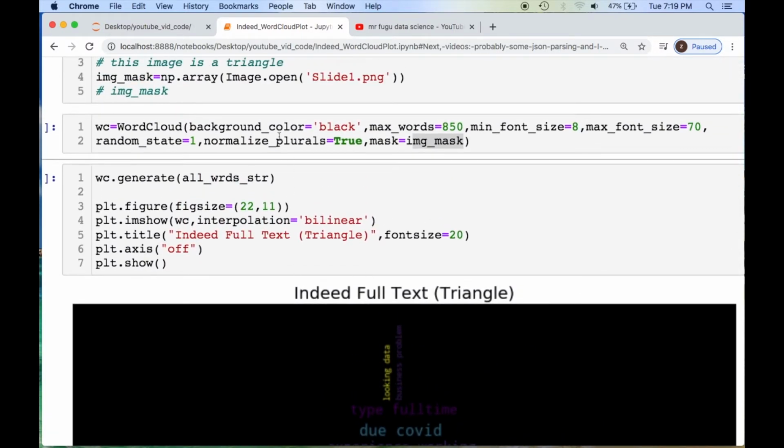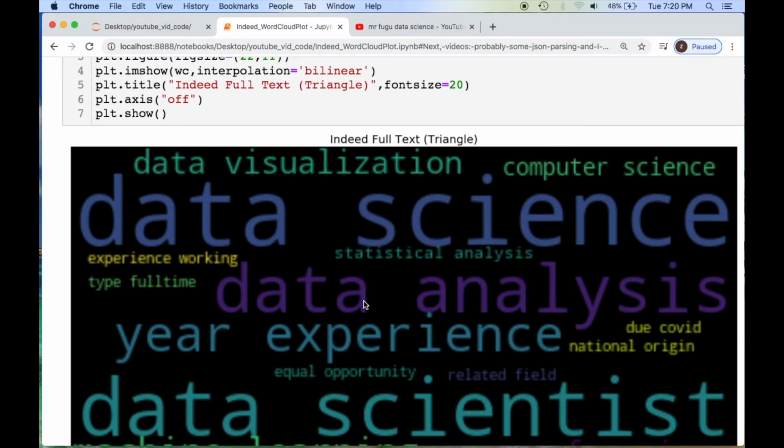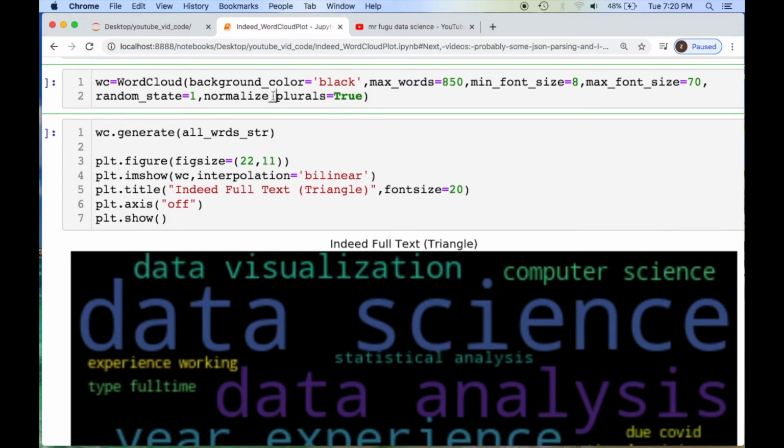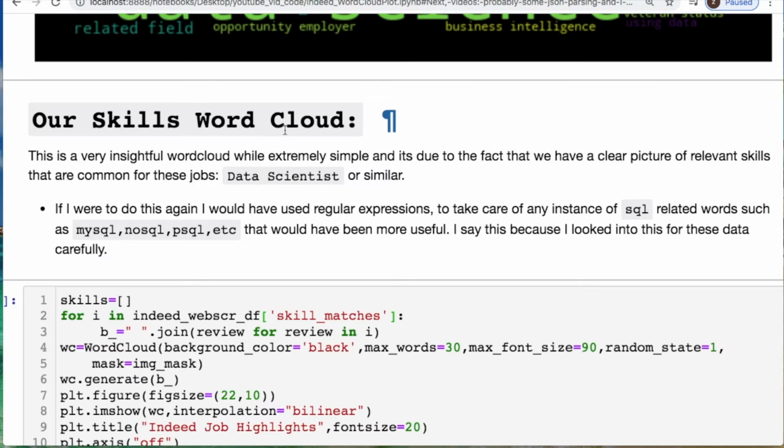But what happens if you didn't have this triangle and you wanted to plot this off? Let's see what happens. You see it just becomes a jumbled thing. There's no order. It doesn't look like anything really. Okay, let's do this word cloud, but let's think about something. We have a few words that we need to actually get rid of, but we're going to do that in the next step.